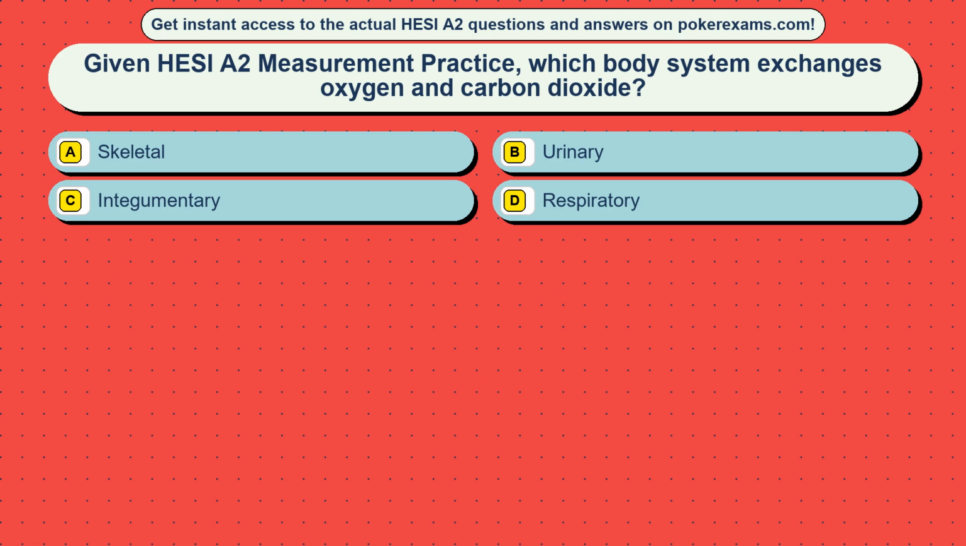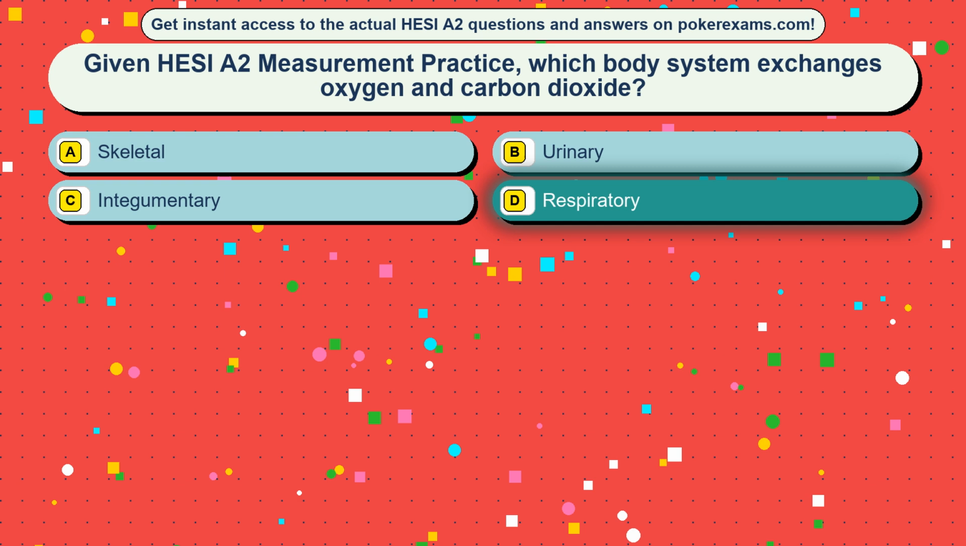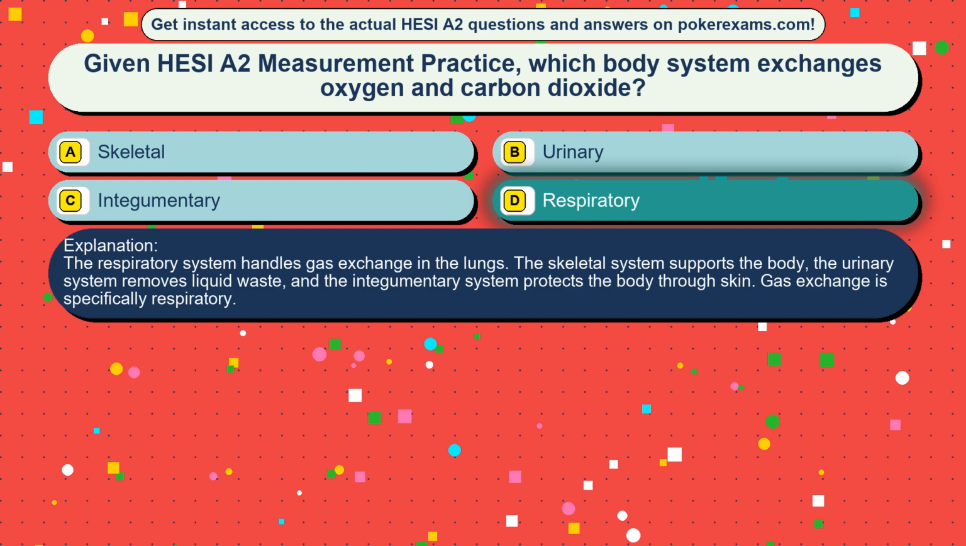Option A, skeletal. Option B, urinary. Option C, integumentary. Option D, respiratory. The correct answer is option D, respiratory. The respiratory system handles gas exchange in the lungs. The skeletal system supports the body, the urinary system removes liquid waste, and the integumentary system protects the body through skin. Gas exchange is specifically respiratory.